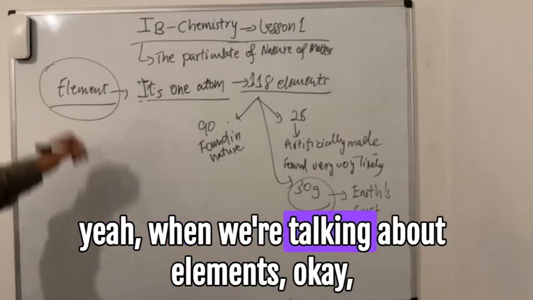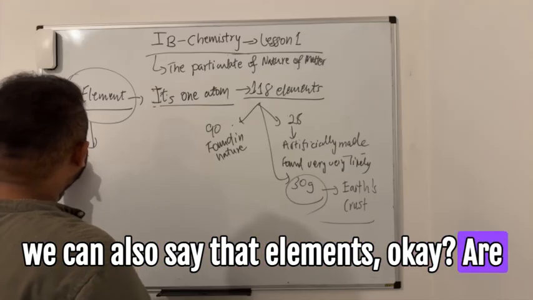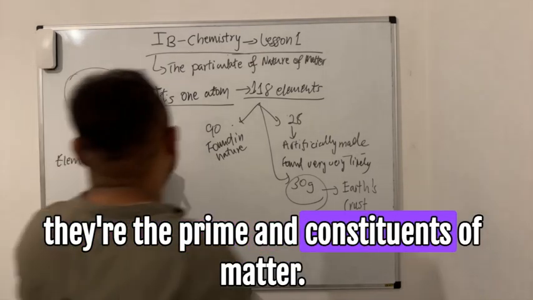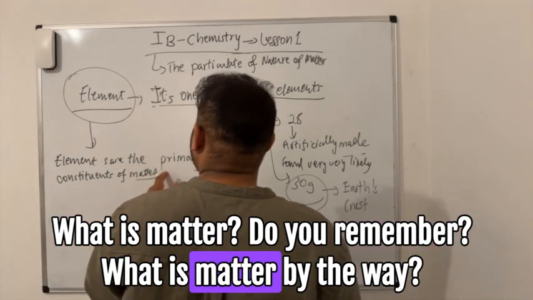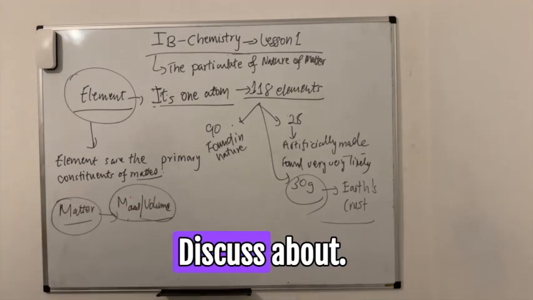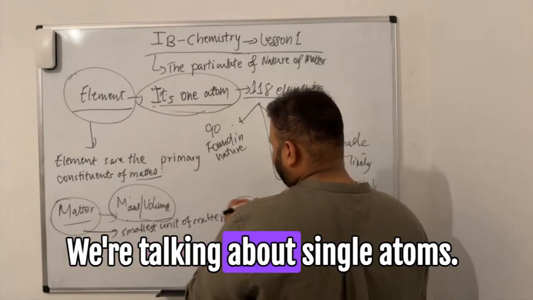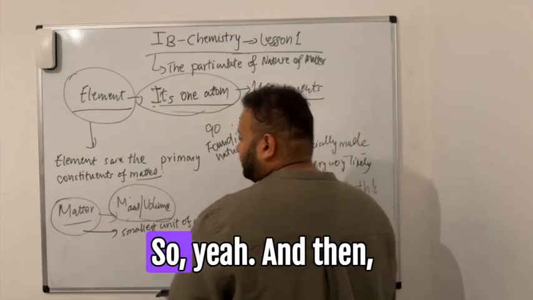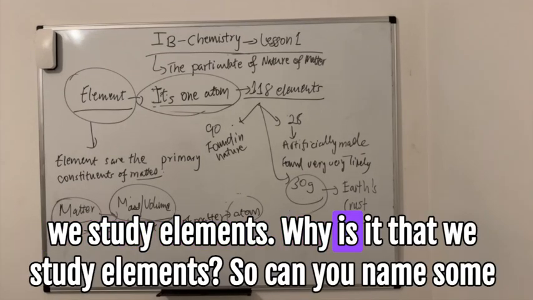So when we're talking about elements, we can also say that they're the primary constituents of matter. We discussed the other day: what is matter? Anything that occupies space. And what's the smallest one? An atom. So when we're talking about single atoms, why do you think we study elements?